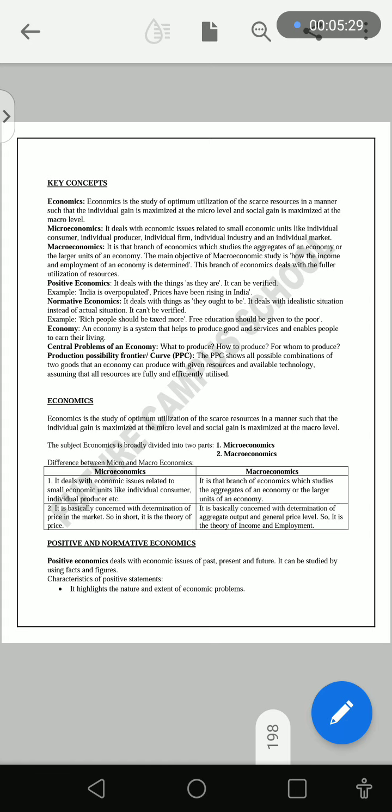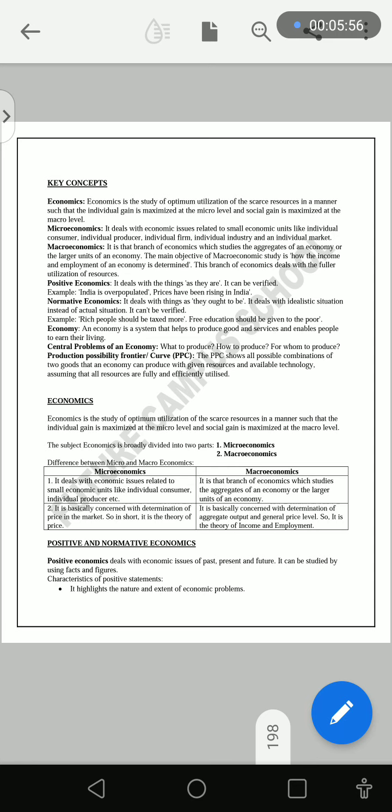Key concept: economics. Economics is the study of optimum utilization of the scarce resources in a manner such that the individual gain is maximized at the micro level and social gain is maximized at the macro level. Now, what is microeconomics? It deals with the economic issues related to small economic units like individual consumer, individual producer, individual firm, individual industry, and individual market.